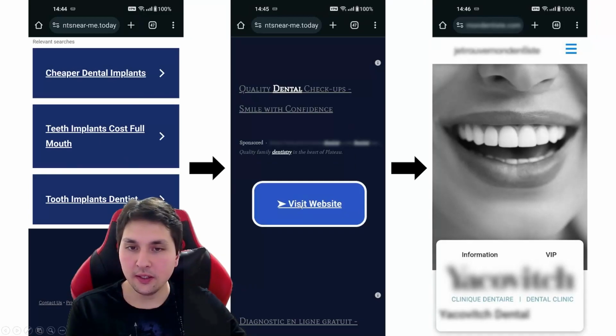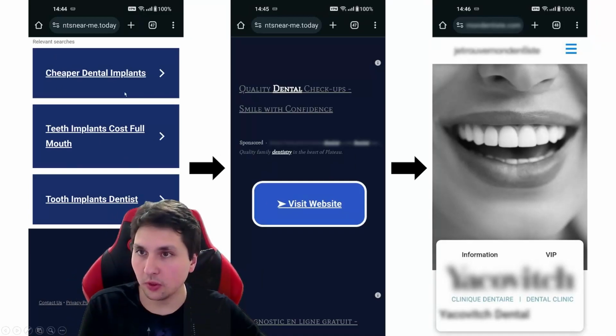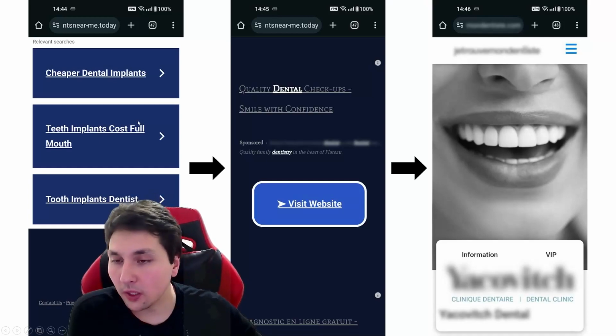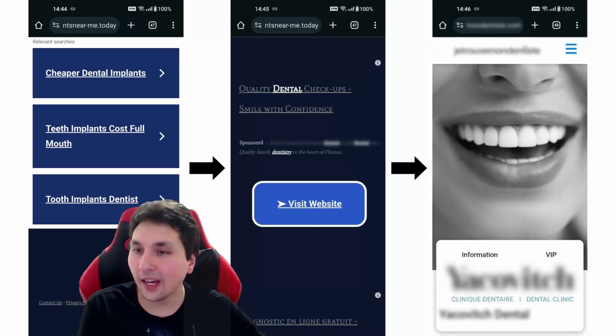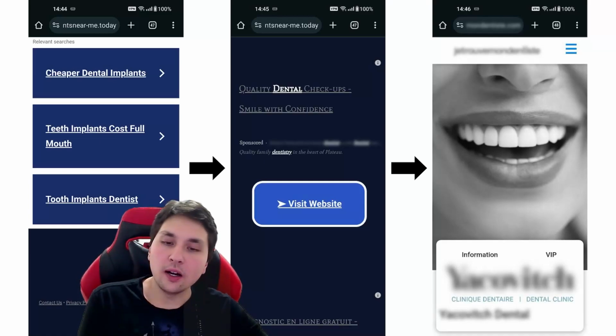And basically, our main goal is to motivate people that come to this page to click "visit website." It's up to them to do it, but we can motivate them by showing them the right ads. And yeah, that's mostly what we can do.